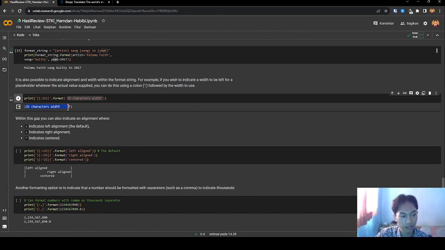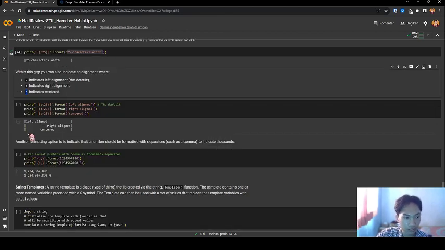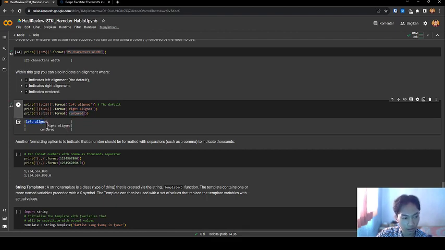we have 20. Within this gap, you can also indicate an alignment, where this indicates left alignment, the default, this indicates right alignment, and this indicates center. Let's see the code. I have a string code that formats the string with left alignment, right alignment, and center. I run this code. Left align, right align, and center.